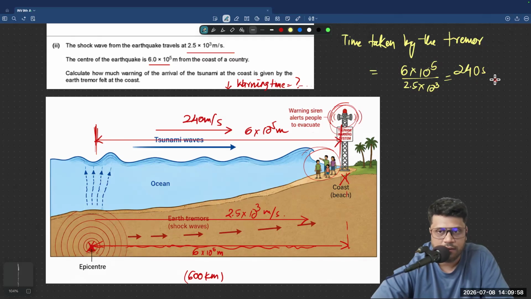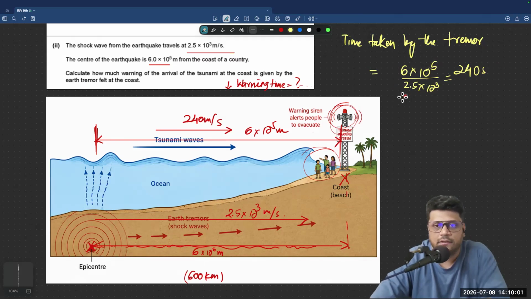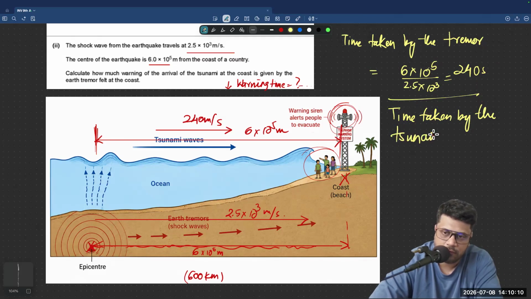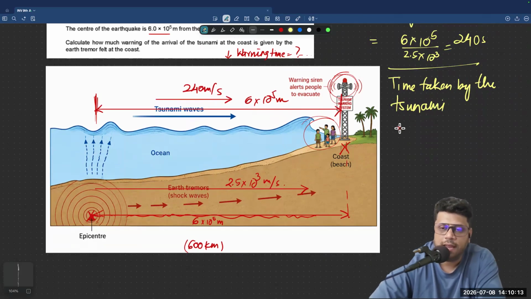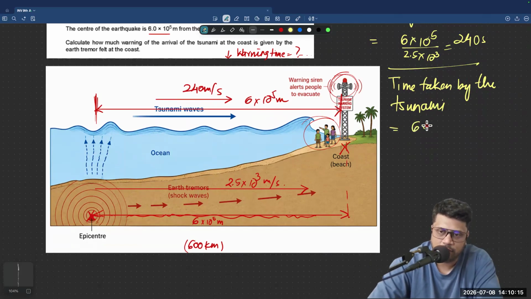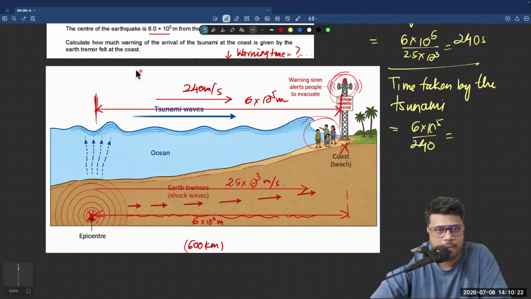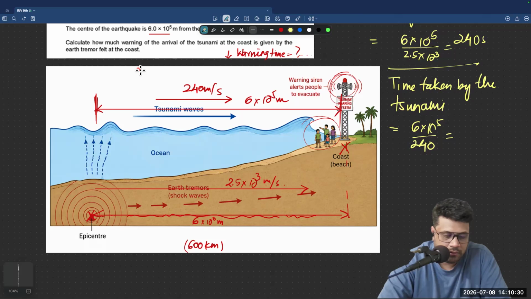That's what it's going to be. And the time taken by the tsunami to reach the coast, it's the same distance, and the tsunami travels at 240 meters per second. So let's see. 2500 seconds.